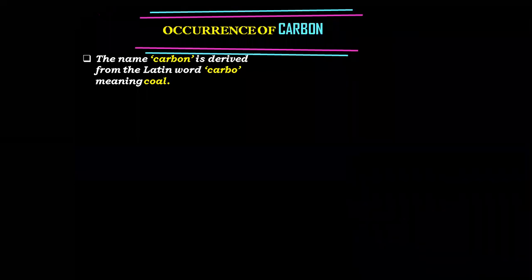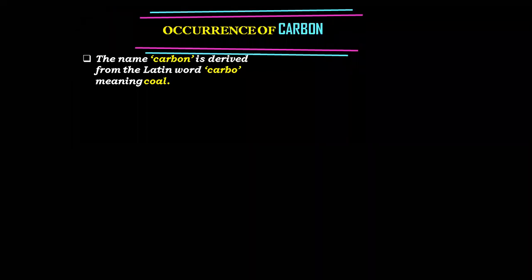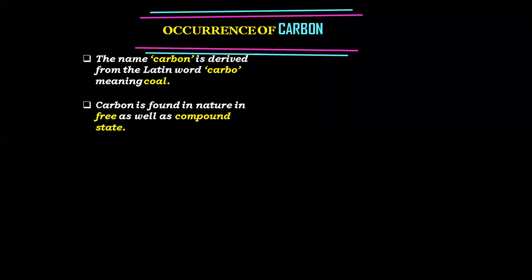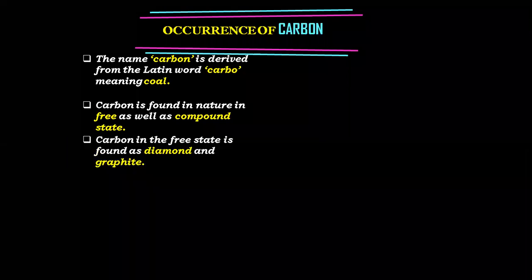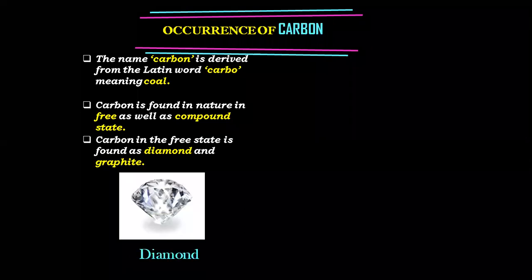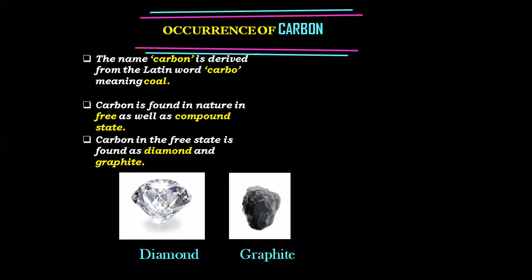Now, talking about the occurrence of carbon. The name carbon is derived from the Latin word carbo, which means coal. Basically, the word carbon came from coal, because coal contained only one element, so they named it carbon. Carbon is found in nature, as we discussed, in free state and combined state as well. In free state, it is found as graphite, diamond and also fullerenes. This is diamond and this is graphite. I'm pretty sure everybody has seen diamond and graphite.